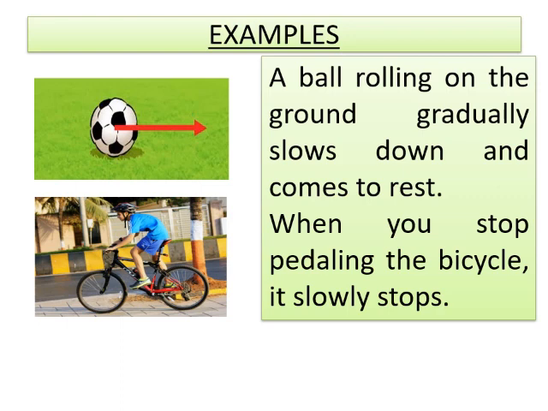Here we are seeing some more examples. A ball rolling on the ground gradually slows down and comes to rest. That means something is acting between the surface of the ball and the ground, which makes the ball stop. One more example: when you stop pedaling a bicycle, it slowly stops. That means something is acting between the tire and the road that makes the tire of the bicycle stop. So with these examples, we'll go with the lesson.